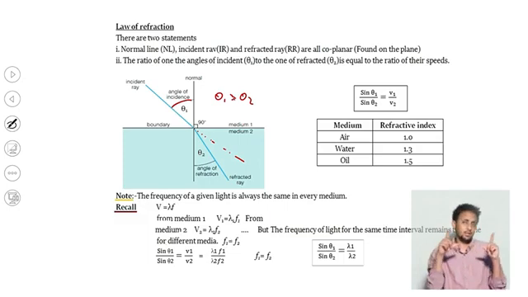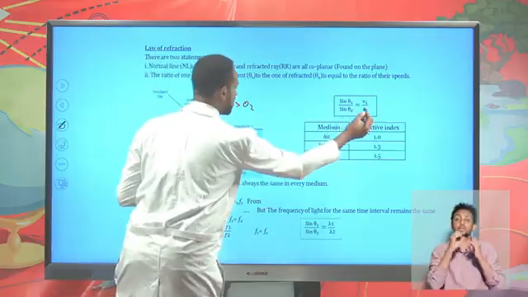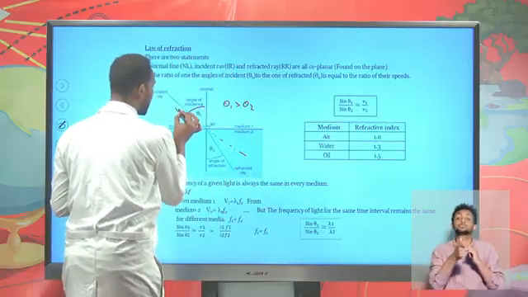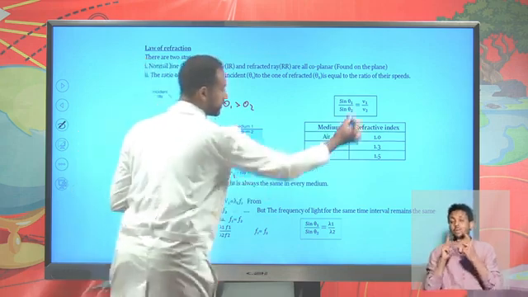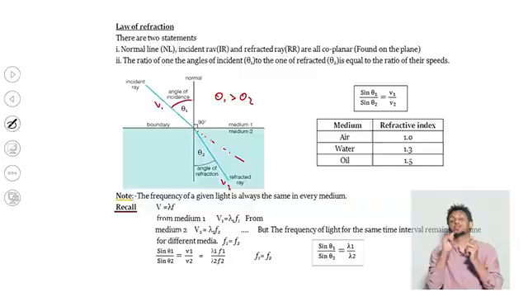So the law of refraction states that sine theta 1 over sine theta 2 is equal to the speed of light in medium 1 over the speed of light in medium 2, the ratio of their speeds. And one very important thing is that for the same time interval, as the light propagates in a different medium, the frequency remains constant.